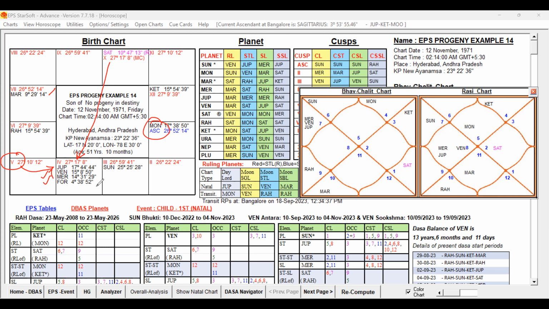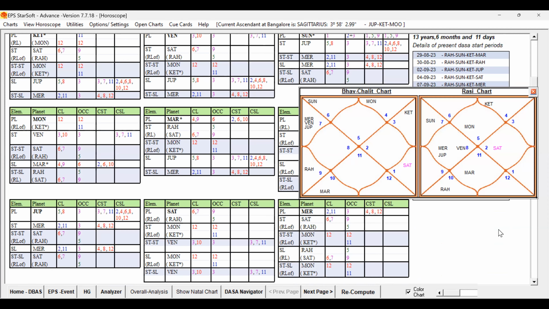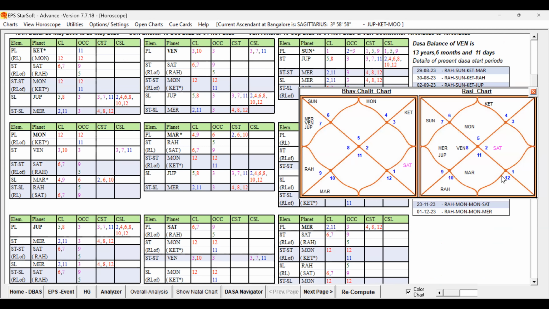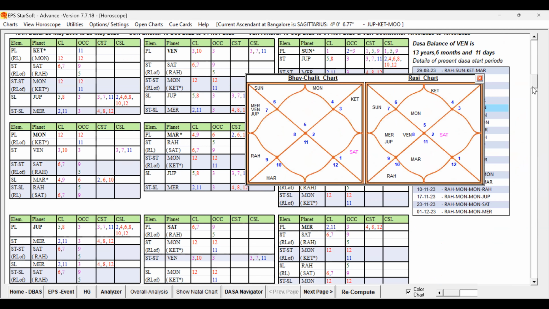So only by way of extended signification, this planet Jupiter is further afflicted by other planets. We have to check it. So now let us check the self-signification and extended signification of each planet and the destiny. Let us study here itself. There is no need to go to the EPS table and give the colors, because we are going to study only the destiny planet. So I think studying here itself is enough.